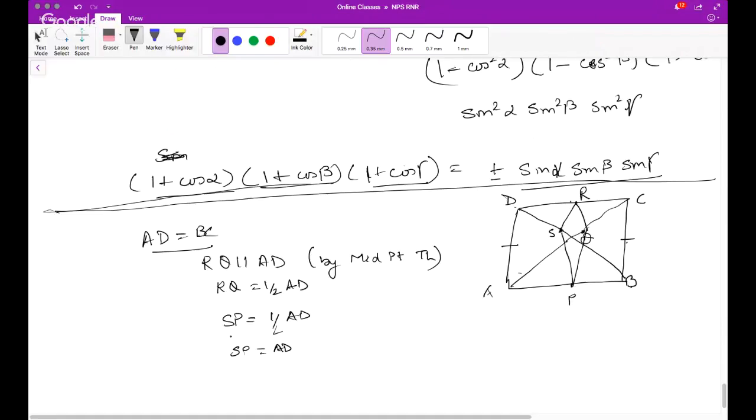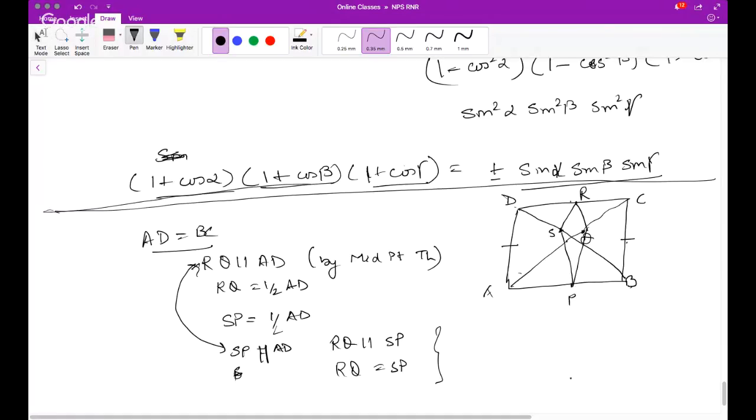Right, so hence what will happen? RQ is parallel to AD and SP is parallel to AD. So if you combine these two, what will happen? RQ is parallel to SP as well as RQ is equal to SP. Correct? So in a quadrilateral, if we have opposite sides parallel and equal, then they are a rhombus.